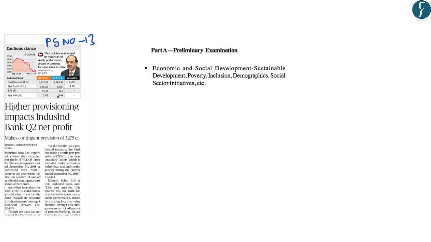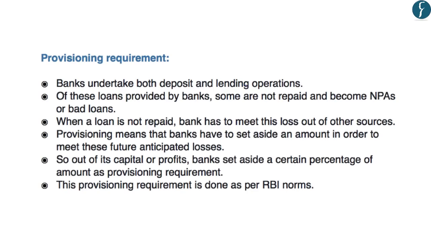Now, this article on page number 13 reads that higher provisioning impacts IndusInd Bank Q2 net profit. So now, without getting into the details of this article, let us try to understand what is meant by the word provisioning. And this will form a part of the preliminary examination syllabus under the topic economic development. Now, we know that banks undertake deposit and lending operations in the market. Now, out of these loans provided by the banks, some are not repaid and become non-performing assets or bad loans. Now, when a loan is not paid, the bank has to meet this loss out of other sources.